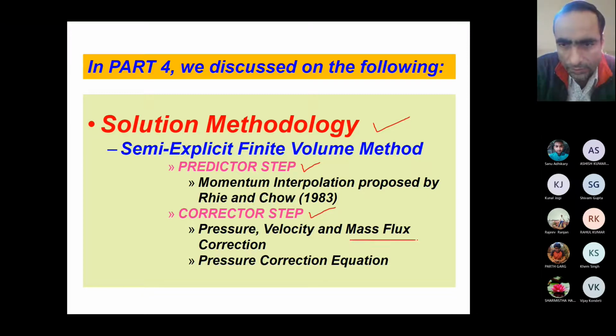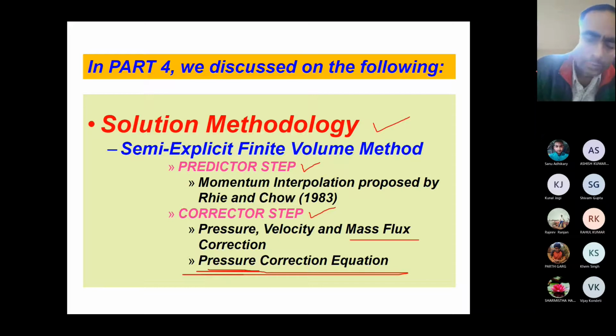The mass flux appears differently here, which does not appear in the finite difference method. Finally we obtained the equation for the pressure correction. This is the same as what we obtained in FDM, because we don't have a pressure equation, so your continuity equation becomes a pressure correction equation here also.